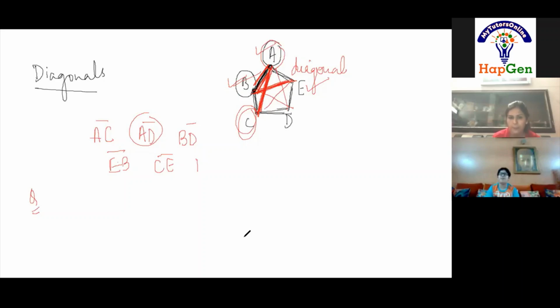Ma'am, there was a question in my test: what is a polygon made with 4 line segments called? I wrote square, but other children wrote quadrilateral, and both were correct. Why were both correct? Because quadrilateral also has 4 sides. Yes, ma'am. Similarly, parallelogram also has 4 sides. Square also has 4 sides. That's why both the answers are correct.